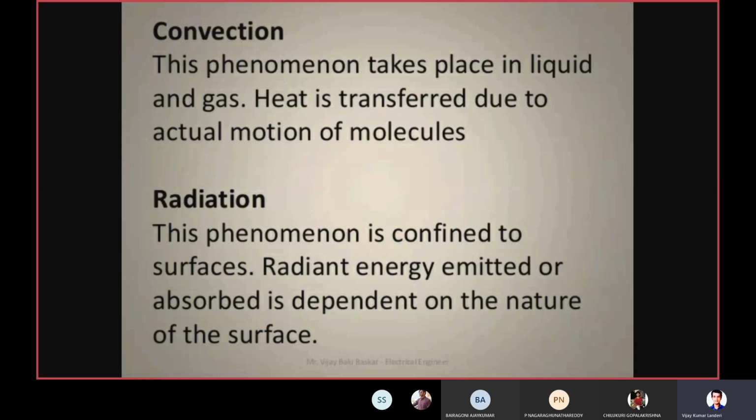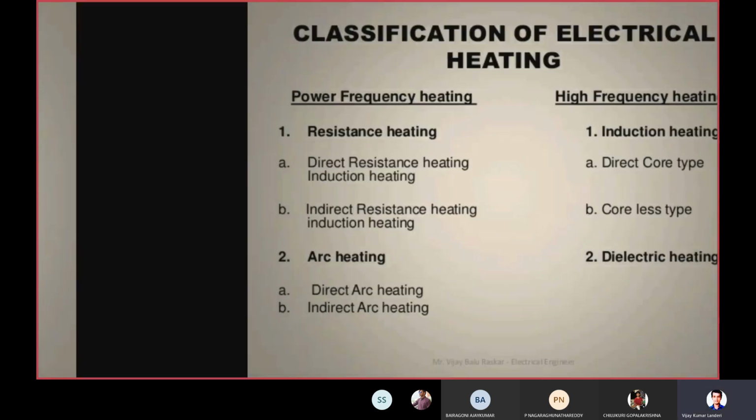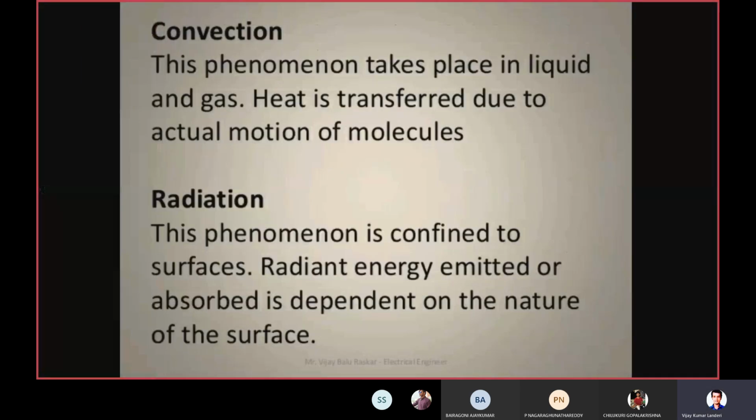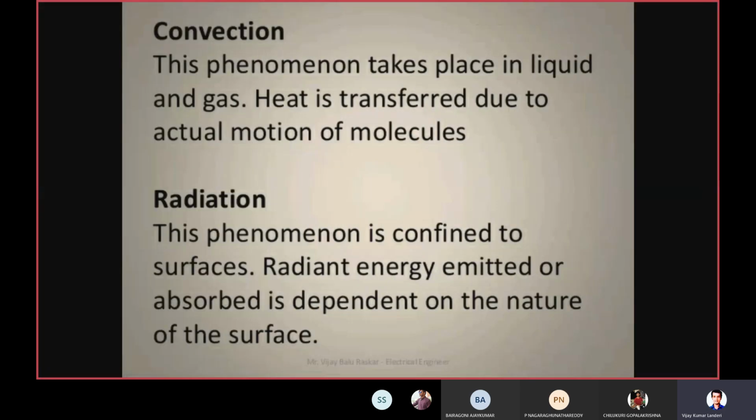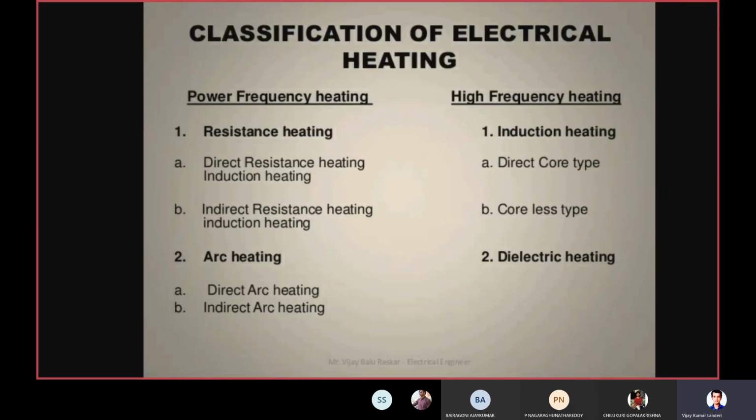That is, the radiation will be coming out of the surface from one surface to the other surface. Like that, heat energy is transferred. So these are the three methods of transfer of the heat energy. That heat energy can be transferred by conduction, or convection, or by means of radiation.